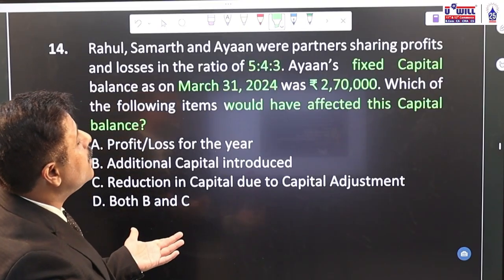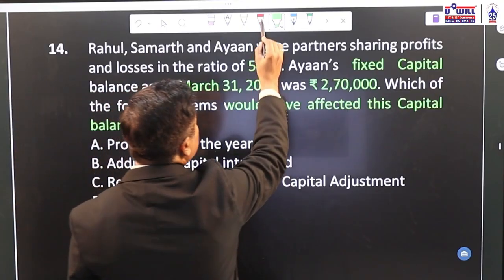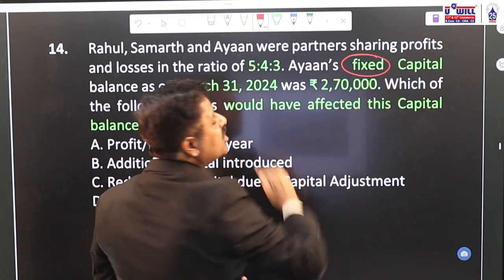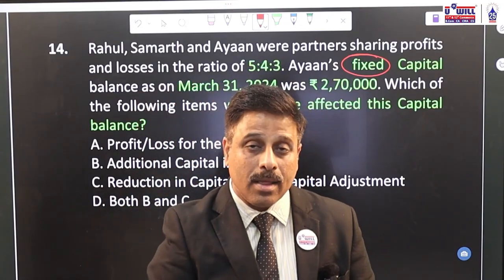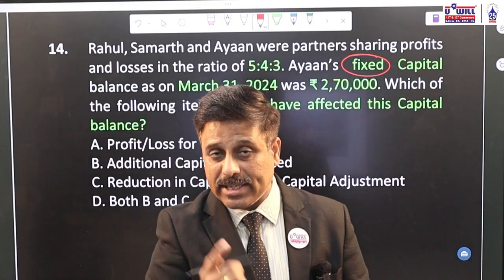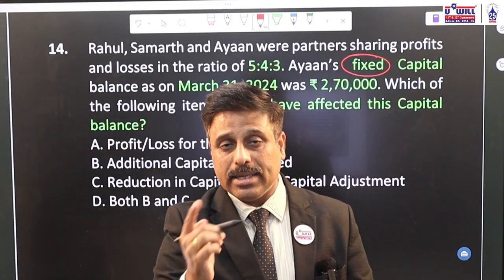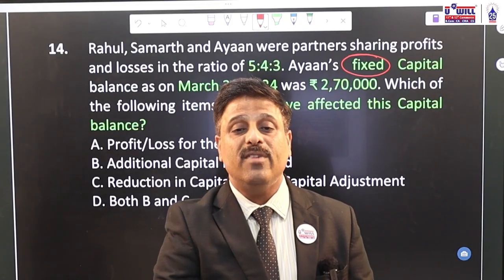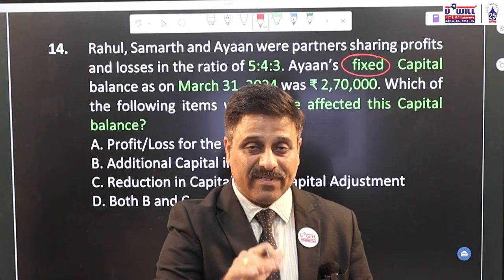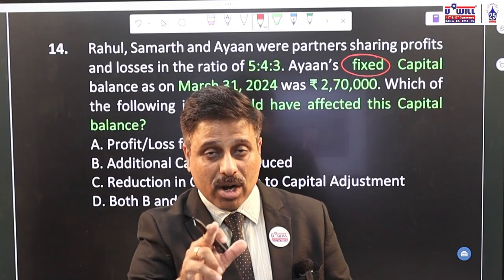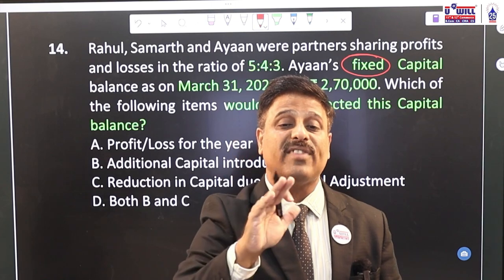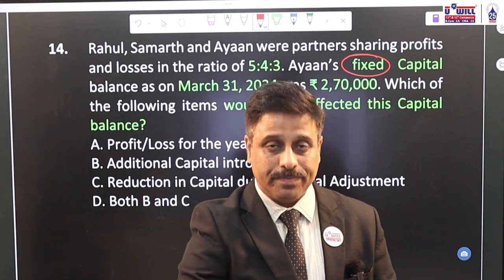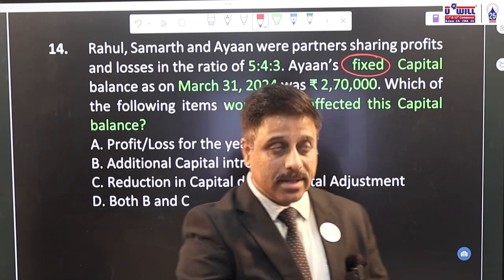Fixed capital is there. Because it is fixed capital method, which things affect the capital balance? Only if you introduce any additional capital, or there are two types of drawings. One is drawings out of capital, the other is drawings out of profit. If you have withdrawn out of profits, it will affect current account. If you have withdrawn out of capital, it will affect capital account. Drawings out of capital means capital is being reduced.